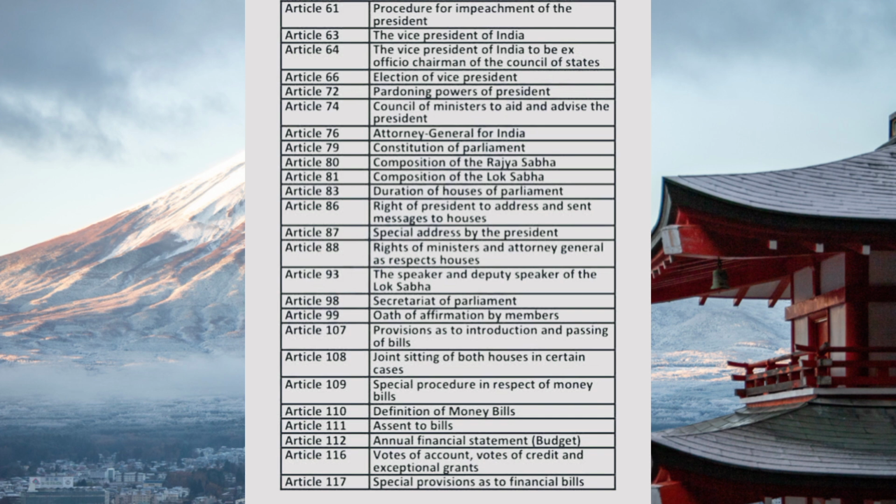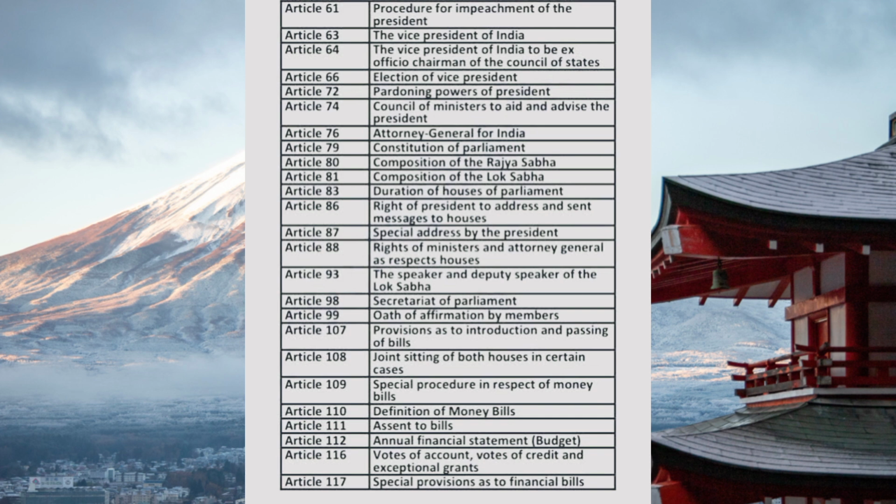Article 83. Duration of Houses of Parliament. Article 86. Right of President to address and send messages to houses. Article 87. Special addresses by the President. Article 88. Rights of ministers and Attorney General as respects houses. Article 93. The Speaker and Deputy Speaker of the Lok Sabha. Article 98. Secretariat of Parliament. Article 99. Oath or affirmation by members.